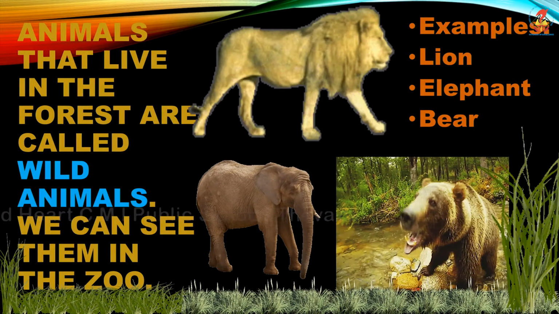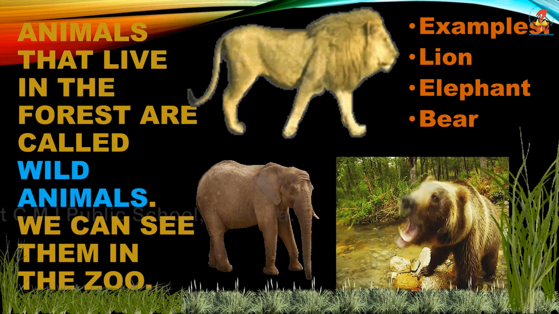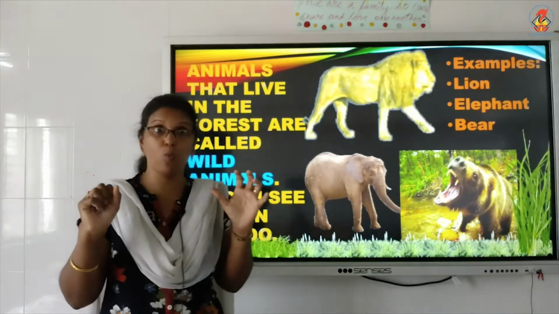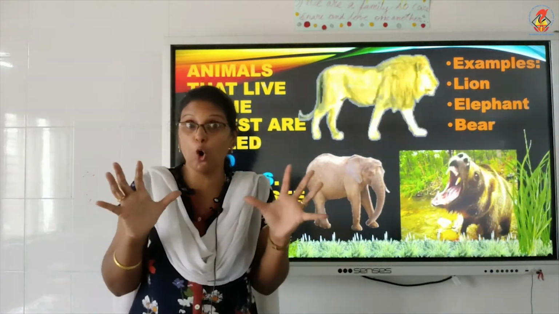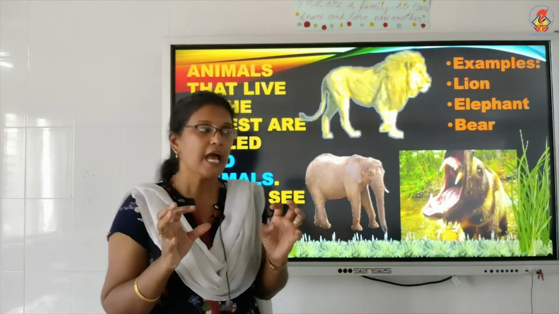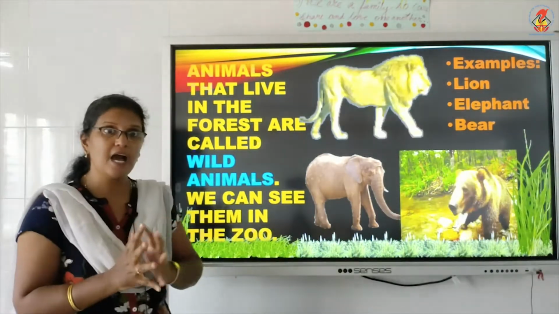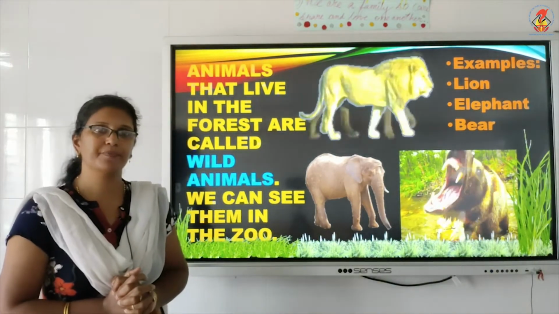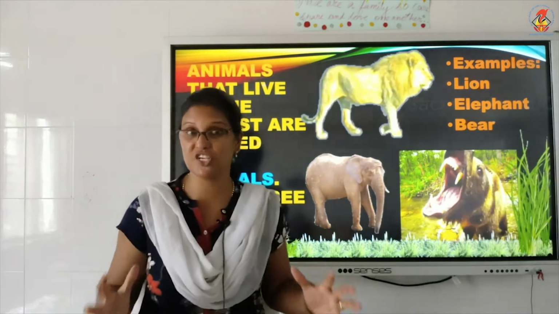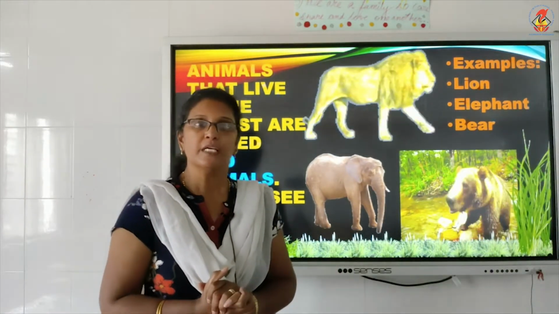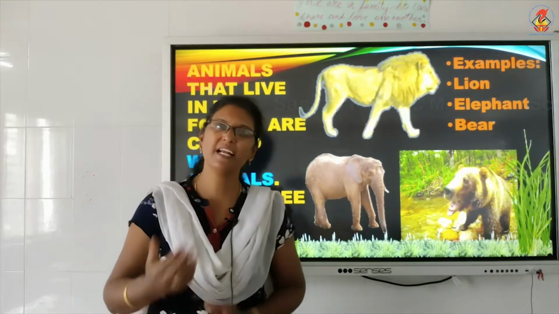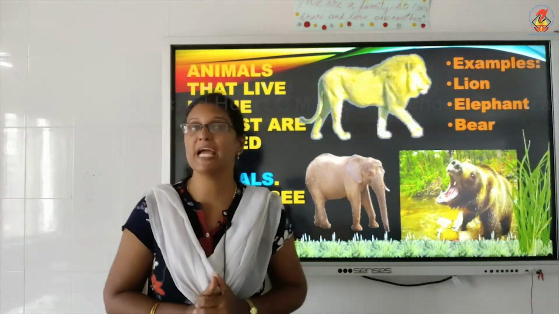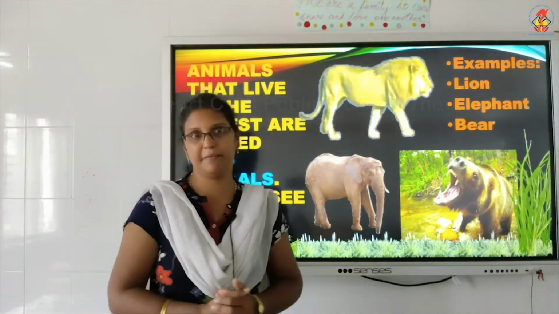So, to begin with, my little children, we have wild animals. They are so scary, right? Like the lion roar, right? And these animals do not live with us. They live in the forest, in the jungle. So, these animals hunt their own food. That means they get their own food by hunting another animal.